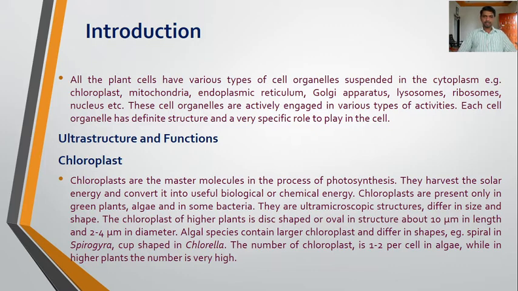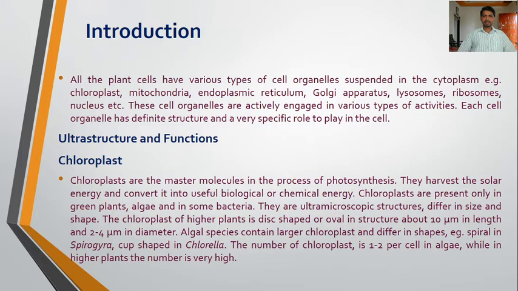The chloroplast of higher plants is disc shaped or oval in structure, about 10 micrometer in length and 2 to 4 micrometer in diameter.